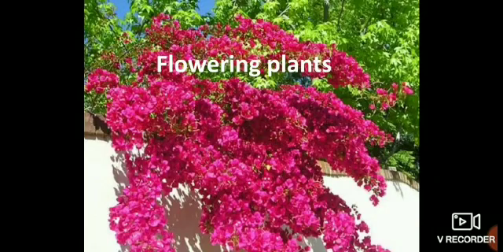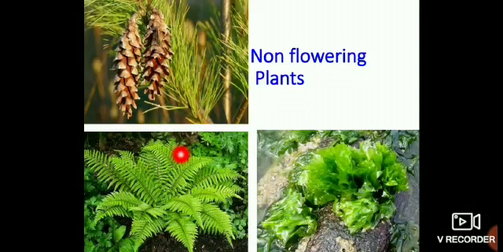Plants like rose, sunflower, mango, beans, all these are flowering plants. Ferns and mosses do not bear flowers. They are non-flowering plants. Have you seen the green patches which is growing on the stagnant water?